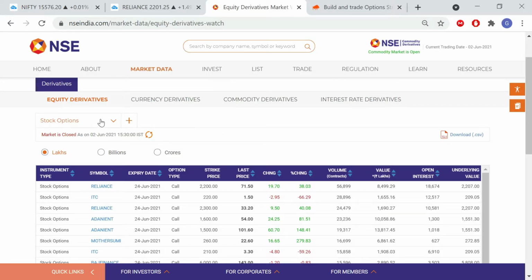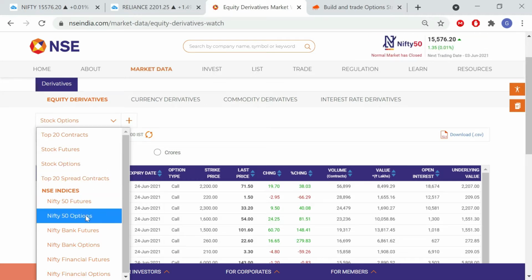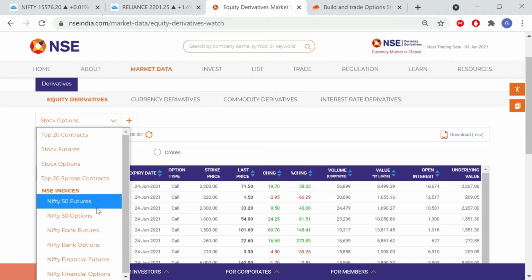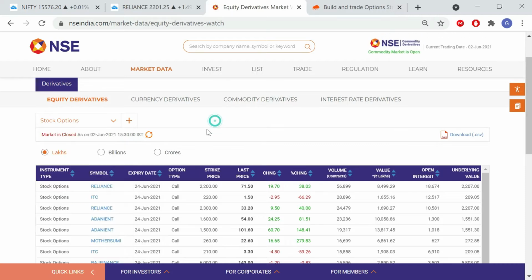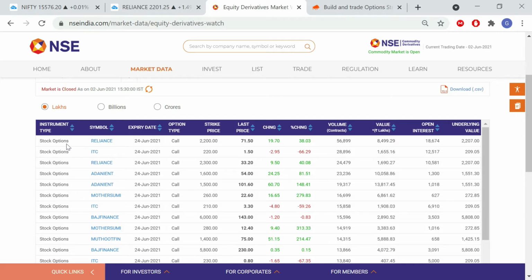This is the NSE website. You can see here there are two options: stock options and index options, Nifty 50 options and Nifty Bank options. Nifty Bank and Nifty 50, everything comes under indices. So what is an index option and what is a stock option? What is the difference? In stock options, you can see all the stocks, that is Reliance, ITC, Adani, Bajaj Finance, Motherson. These are all the stocks which come under the F&O segment, futures and options. We can trade all the stocks in this segment, and then we call it stock options.